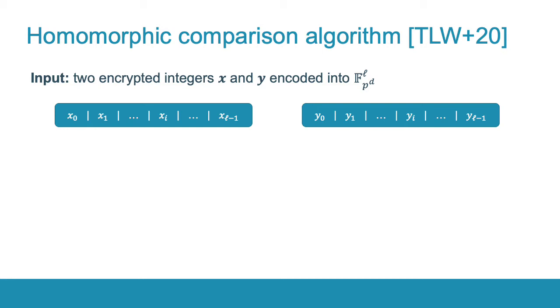We use the fastest algorithm in the literature from Tan et al. The input of this algorithm is two integers x and y encoded as vectors of the finite field F_{p^d}.